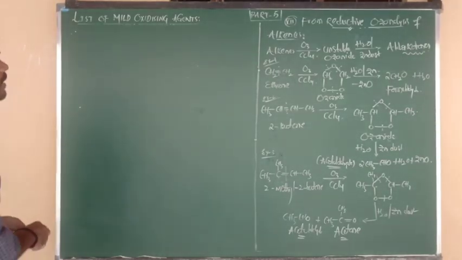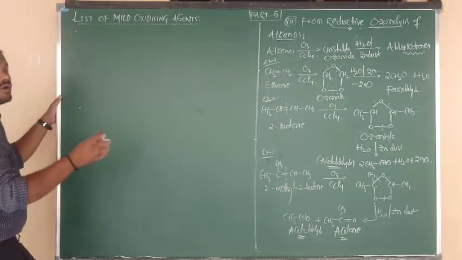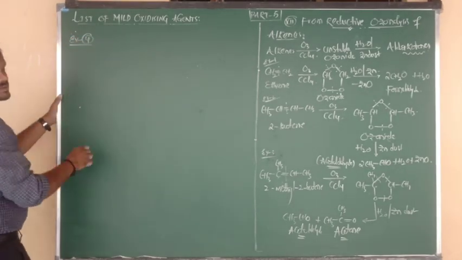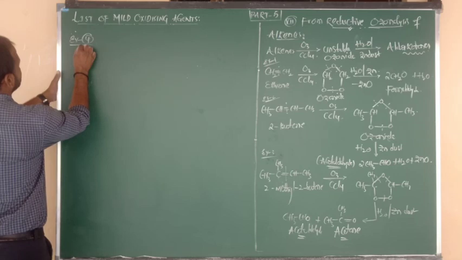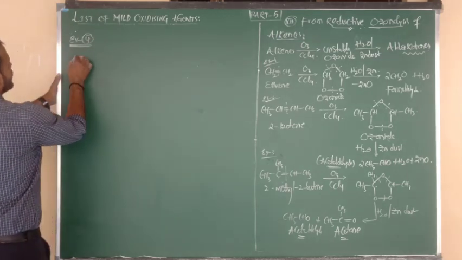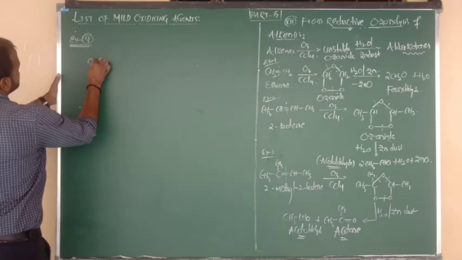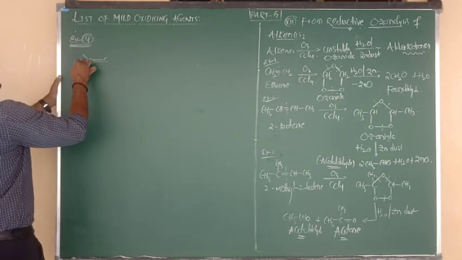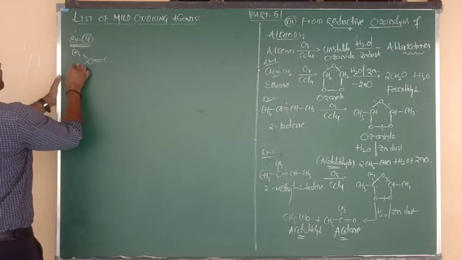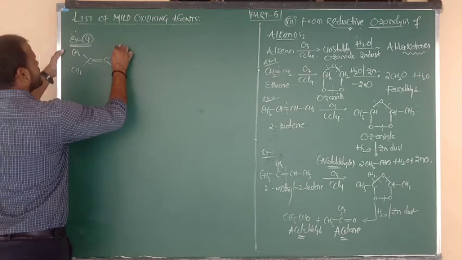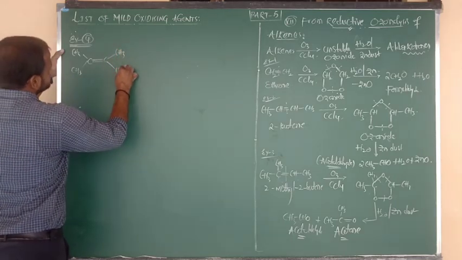Now, on the basis of ozonolysis, I want to give you another question. Try to say the answer. I am not writing the complete mechanism, just a shortcut. Try to say the answer directly. Yes, example 4. The question is C double bond C, and suppose the first carbon is connected to 2 methyl groups, and the second carbon is also connected to another 2 methyl groups.